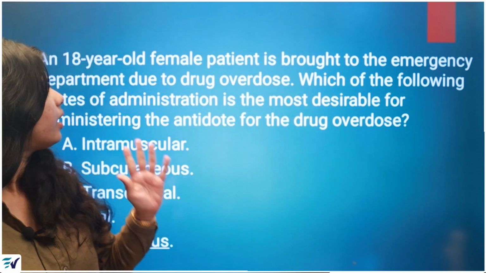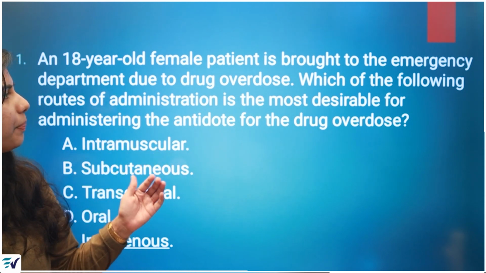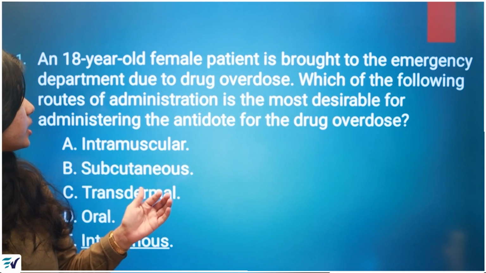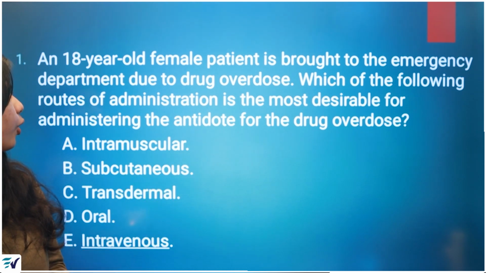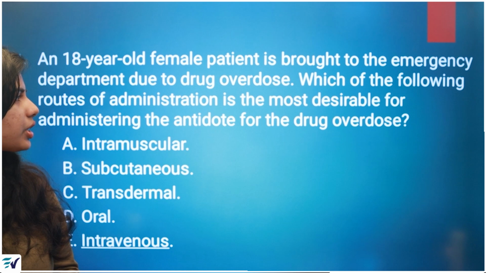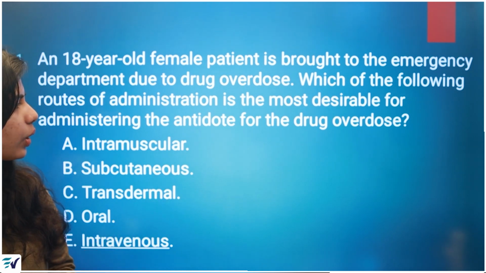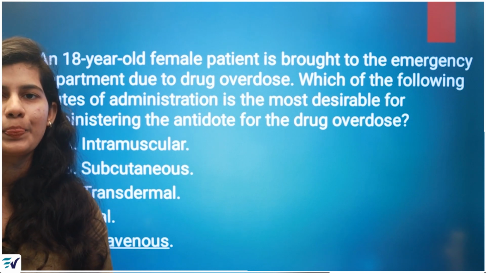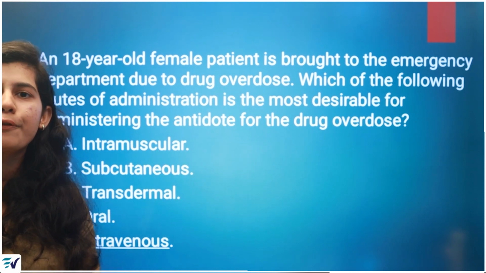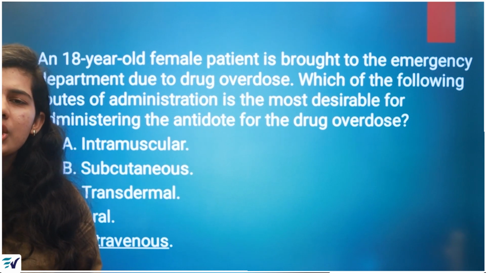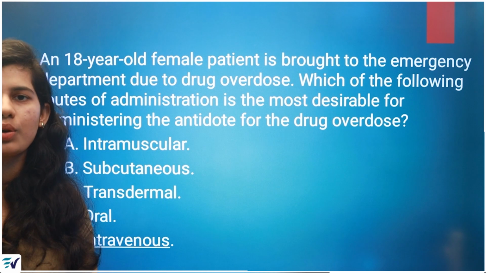We have a case: an 18-year-old female patient is brought to the emergency department due to a drug overdose. Which of the following routes of administration is the most desirable for administering the antidote for the drug overdose? As you can see, we have an 18-year-old female patient, again admitted to the emergency department for a drug overdose.